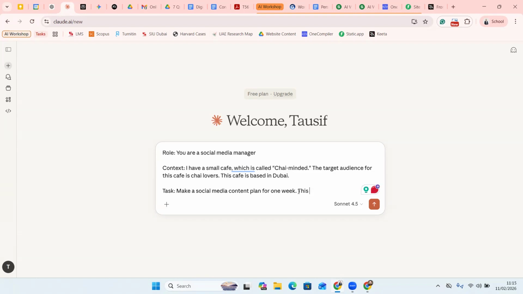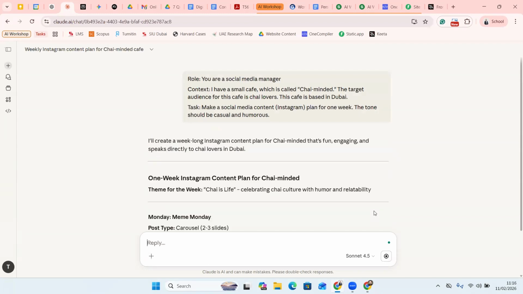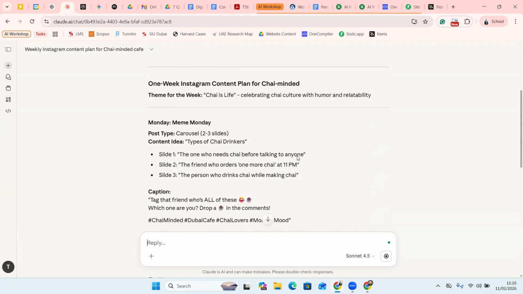Social media content plan. So I'll mention Instagram as a platform. Okay, the tone should be casual and humorous. Okay, and that's it. Then I hit enter. Now Claude, based on the information that I've provided in the document, will use that information. At the same time, it will also use the information available on the internet and give me the best output, right? So it is giving me a 1 week Instagram content plan that I can make use of.